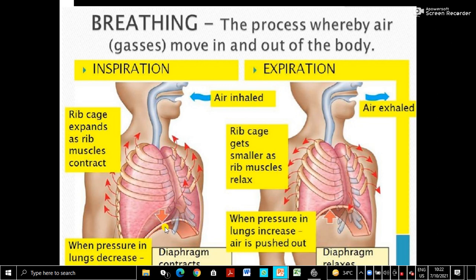Then the diaphragm is down, and at the back it is the vertebral column. The ribs are joined to the sternum in front, and at the back to the vertebral column. So it forms the rib cage, and the lungs are protected inside the rib cage.